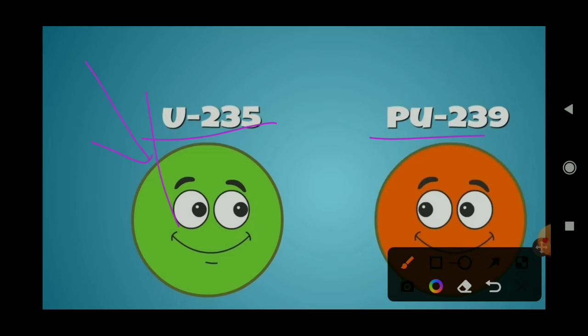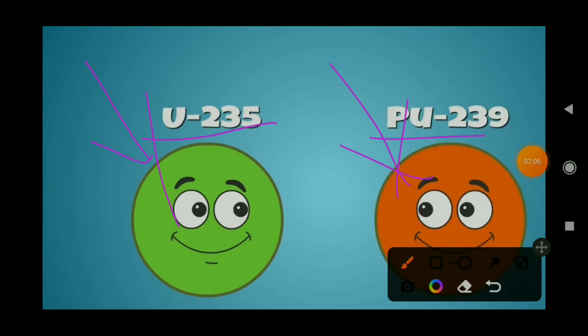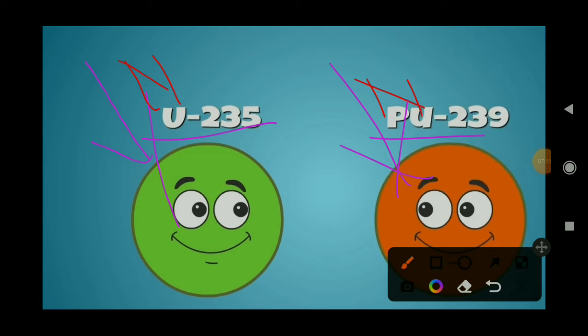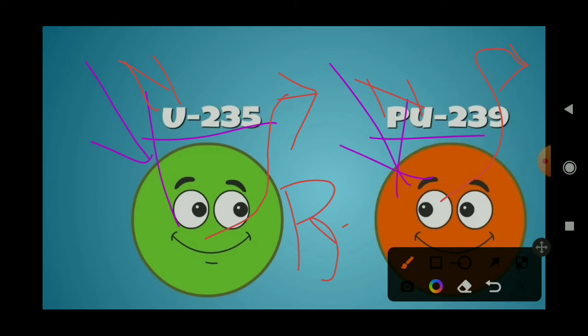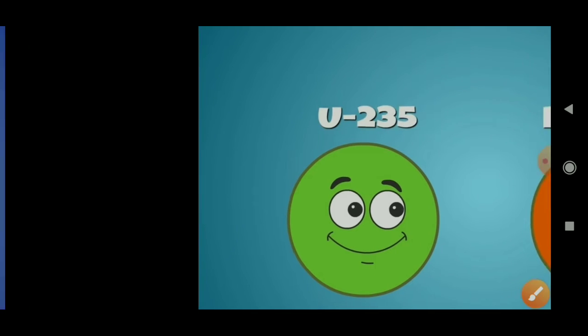When uranium and plutonium are bombarded with an excess of neutrons, they release a lot of energy. This energy is called radioactivity. Understood? In the form of protons, electrons, or any energy, they radiate radiations. This is called radioactivity.